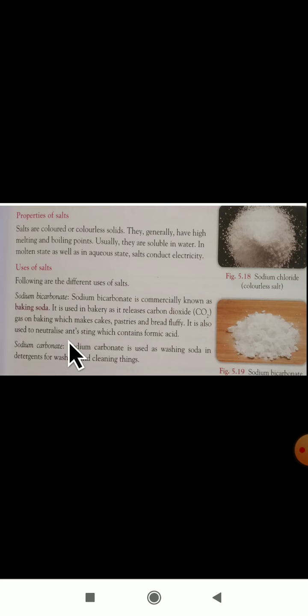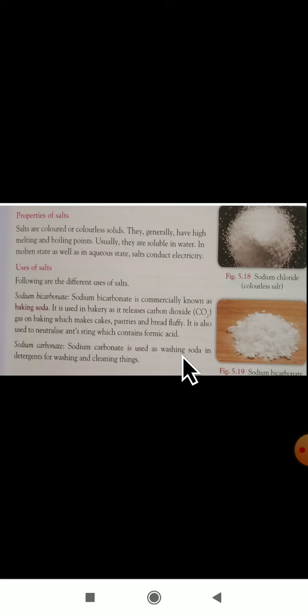It is also used to neutralize ant stings which contain formic acid. Sodium carbonate is used as washing soda. Sodium bicarbonate is baking soda used in bakeries to make cakes, bread and pastries fluffy.